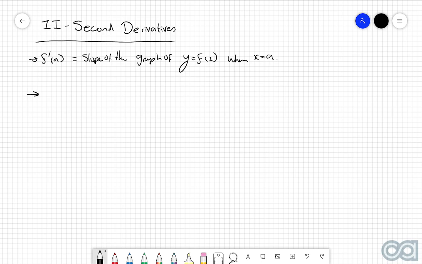Now, essentially, you find the second derivative by finding the derivative of the derivative function. So let's write that down.